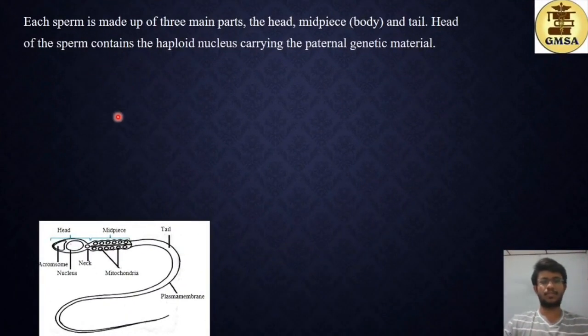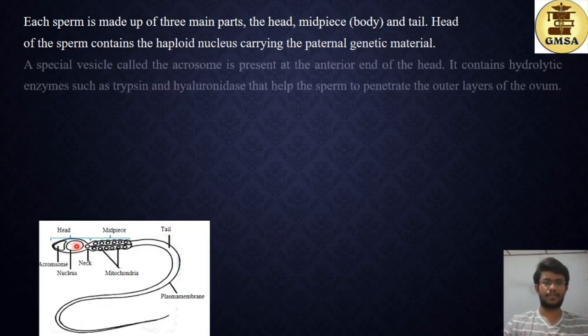So talking about the structure of the sperm, each sperm is made up of 3 main parts: the head, the midpiece or the body, and the tail. So here you can see the head, the midpiece and the tail. The head of the sperm contains the haploid nucleus. So this is the haploid nucleus carrying the paternal genetic material. Paternal in the sense the father's set of genetic material.